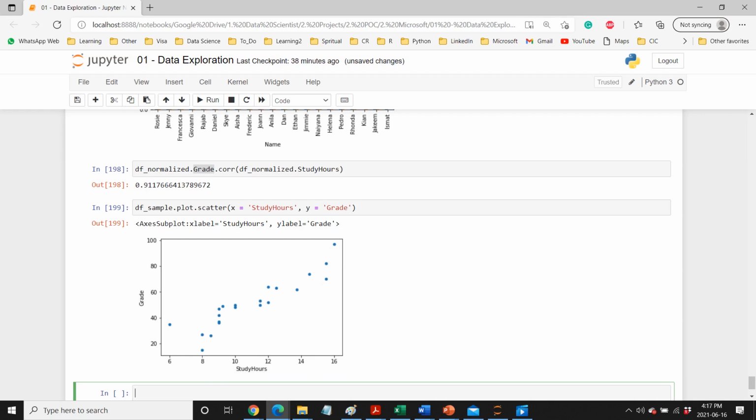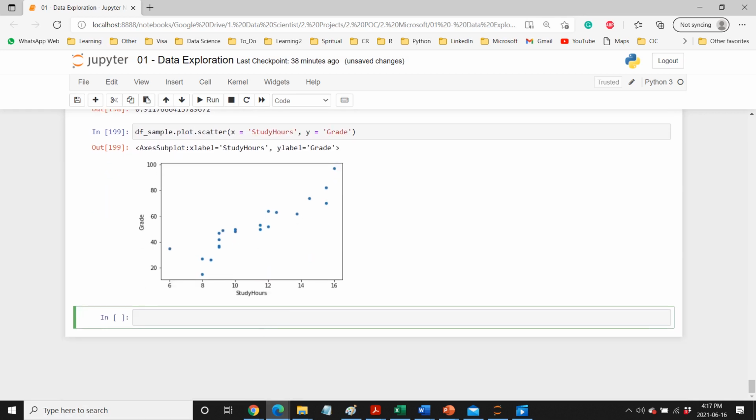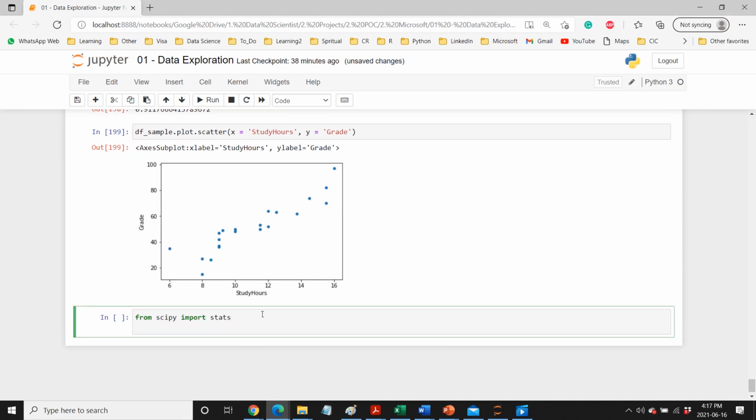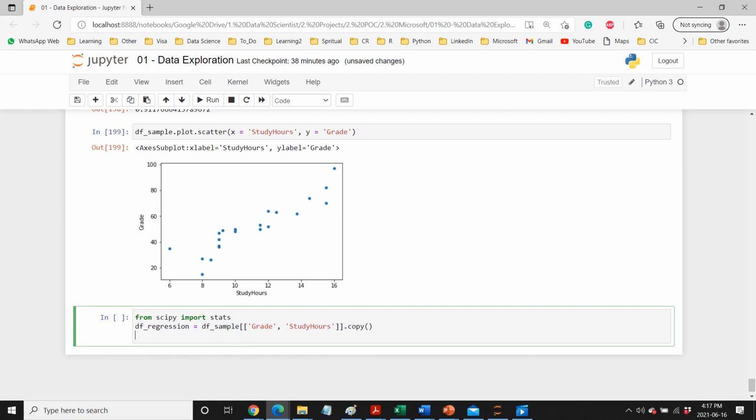Yeah. So now further, if you want, we can also add a regression line here. For that, let me copy this thing here. I'm using this library called stats. So from SciPy import stats, so that I can use all of it. And now, it's always good to create a new copy of the data frame. So I'm creating a copy of the data frame into df_regression, with just these two columns. And after that, I want to get the regression slope and intercept.